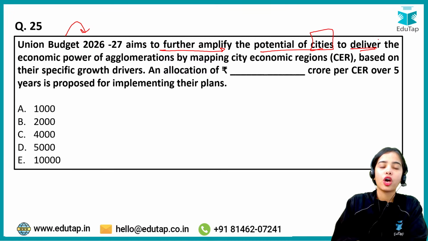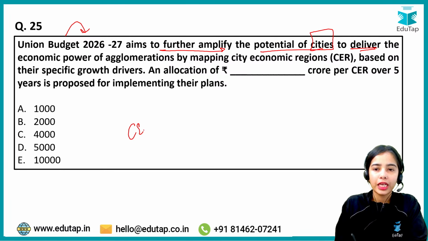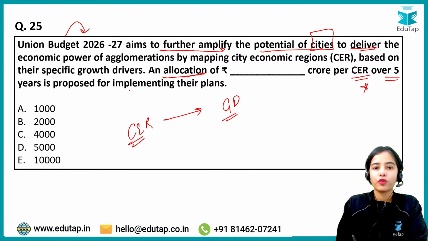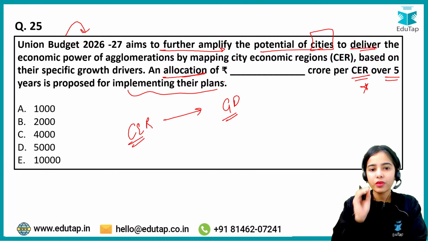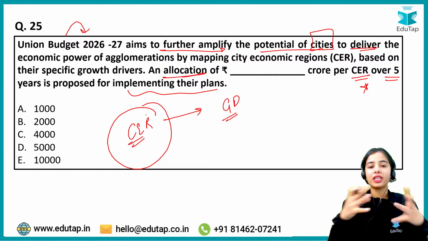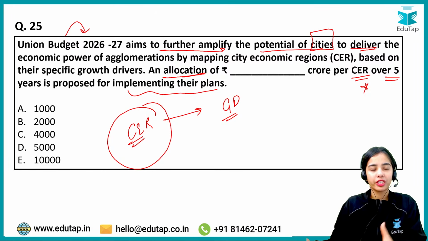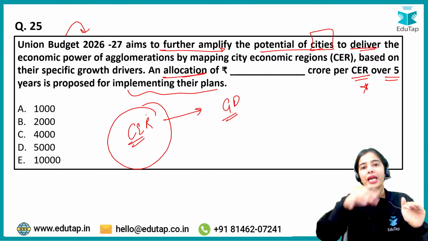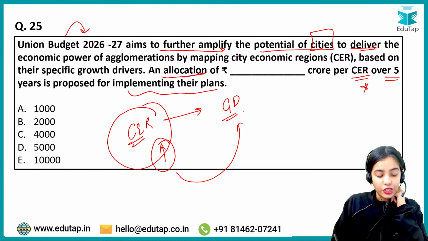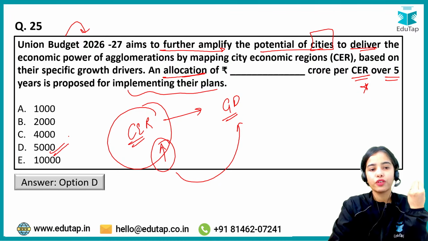Coming to the next question: Union Budget 2026-27 aims to further amplify the potential of cities to deliver the economic power of agglomeration by mapping the city economic regions based on their specific growth drivers. What is the allocation done for the city economic regions for the 5-year time period for implementing the budget plans? Basically the idea is that there is a need for city economic regions for the development of cities. Tier 2 and tier 3 cities have to be developed so that the pressure from tier 1 cities can reduce and can move to tier 2 and tier 3. So city economic regions are being promoted, and here the allocation has been done. Yes, very good. 5,000 crores. The allocation of 5,000 crores has been done.